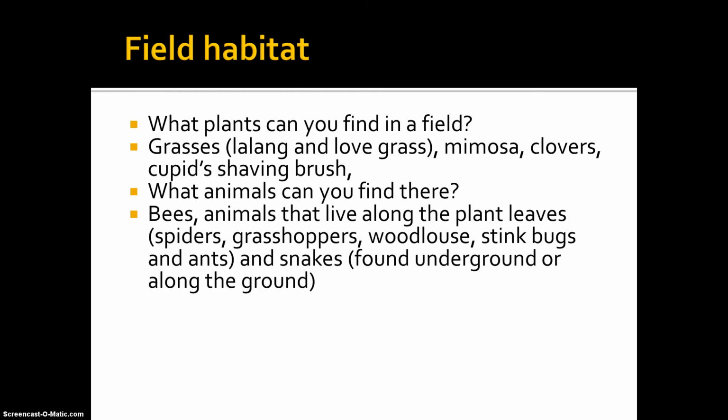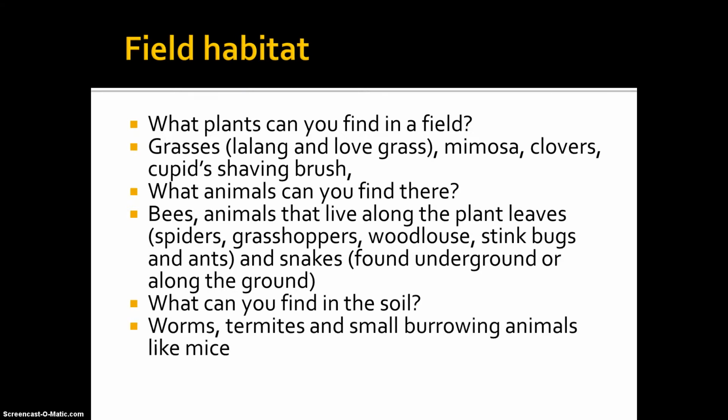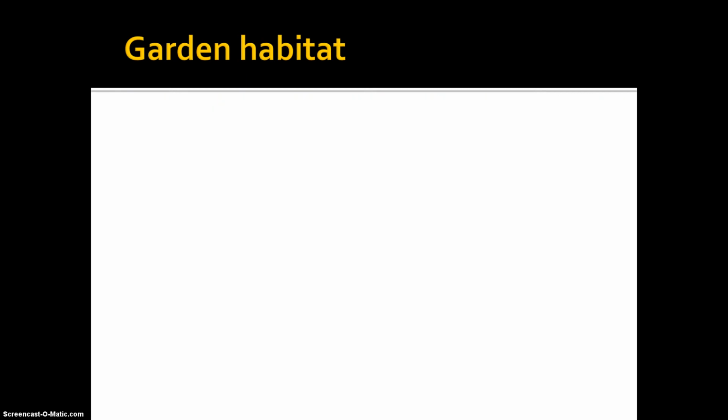Bees, animals that live along the plant leaves like spiders, grasshoppers, woodlouse, stinkbugs and ants, and snakes found underground or along the ground. What can you find in the soil? Worms, termites, and small burrowing animals like mice. What can you find in the garden?